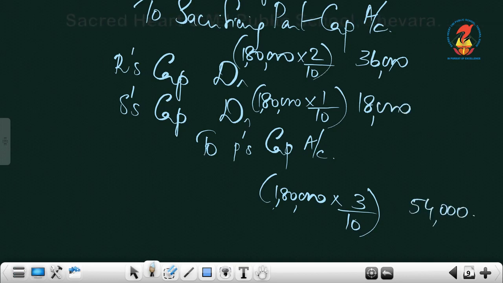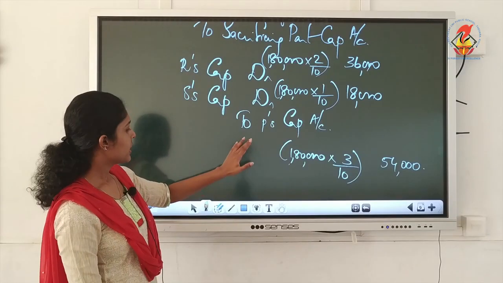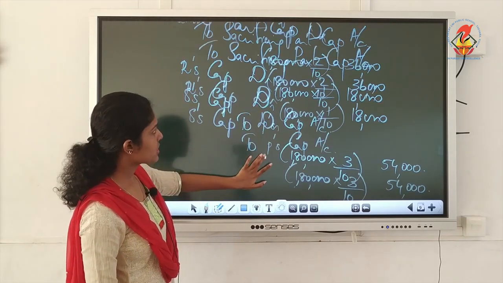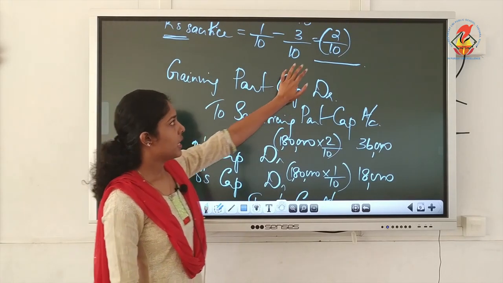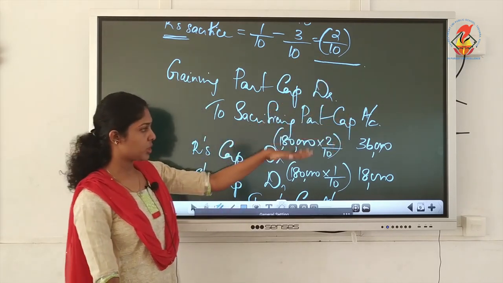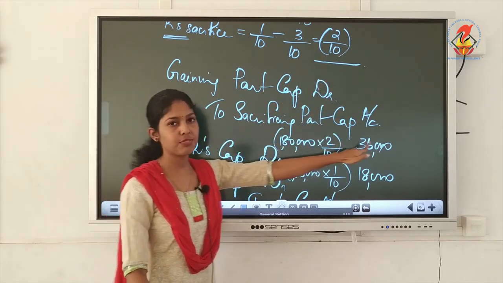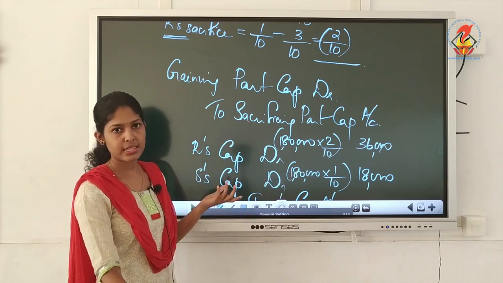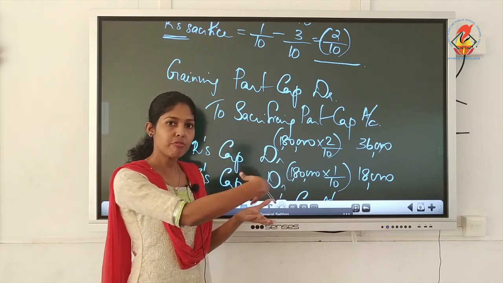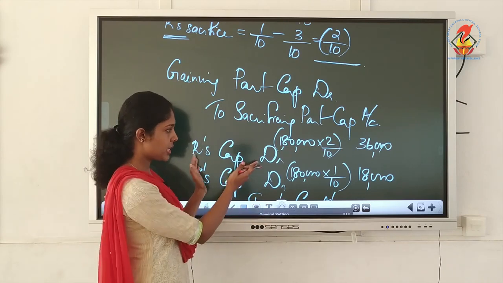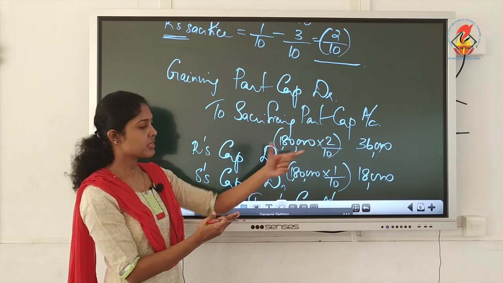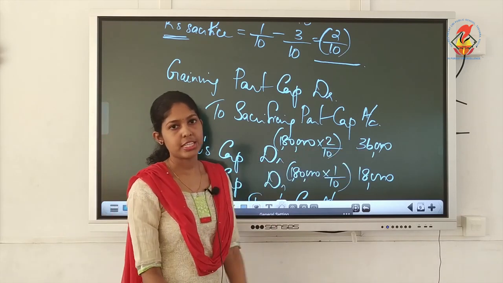So this is the final journal entry, R and S to P. Now we have written the gaining share as minus 2 by 10, but when you write in this journal entry, don't take it as negative 36,000. We have already debited this partner because he is gaining. So we are taking amount from his account. We have debited him, so no need to take it as minus 36,000. Debited means we are giving a negative effect.